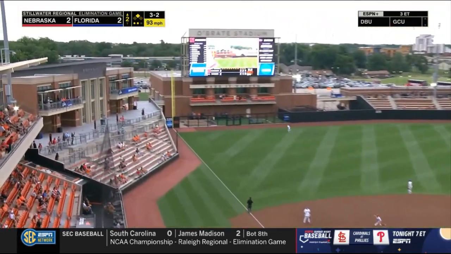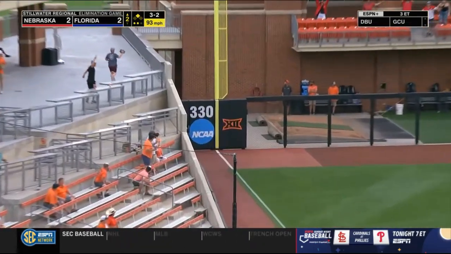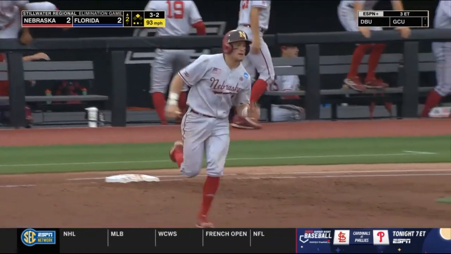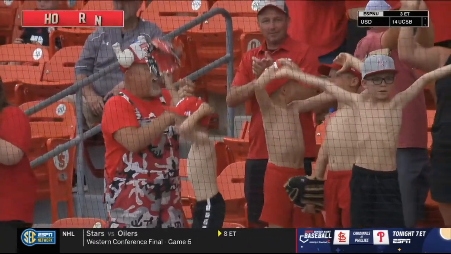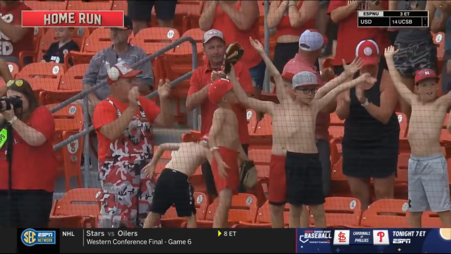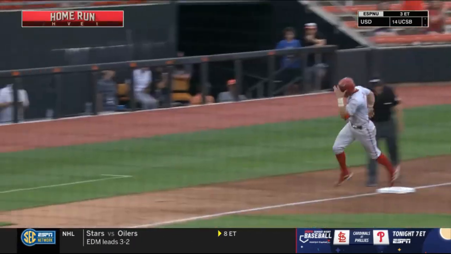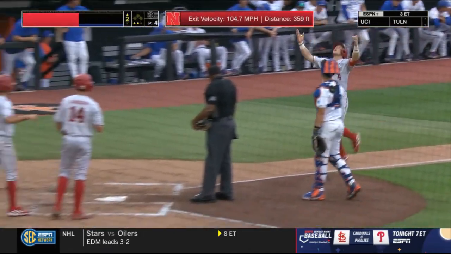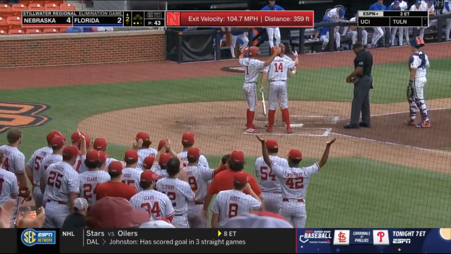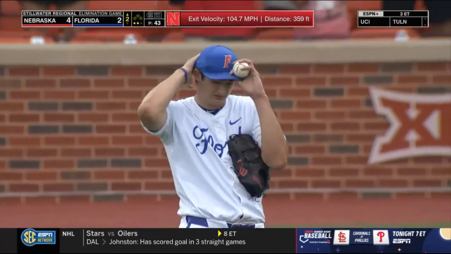Launched down the left field line. This one is gone. Overbeek's 6th home run of the season, and Nebraska jumps back out in front. 359-foot shot.